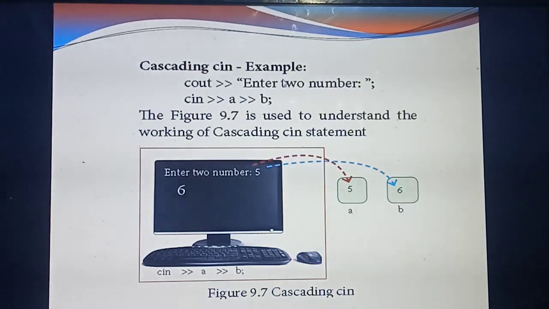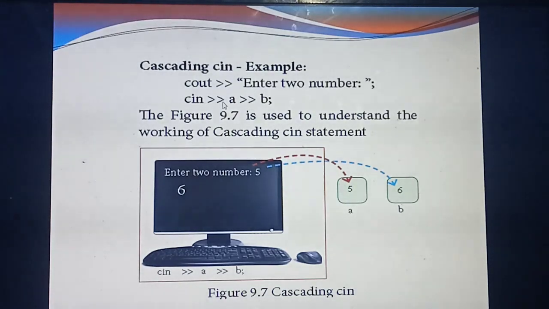Next, here you are giving enter 2 numbers. In output you are giving enter 2 numbers, so for that you should give input. How many numbers do you need to give as input? 2 numbers, isn't it? Without giving 2 numbers, will you get the output for 2 numbers? No. For that you need to give input for 2 numbers. So what's the format for giving input? Cin. 2 numbers you need to give.